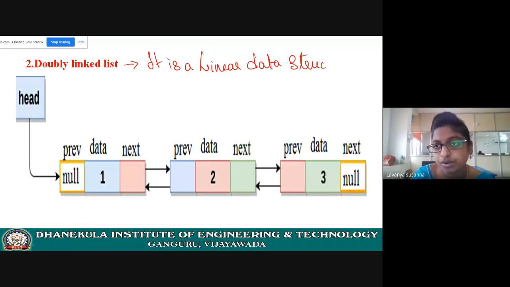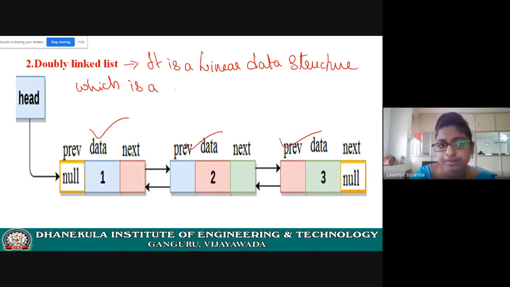Already you know what is meant by linear data structure, right? Where elements are arranged in some linear fashion. It is a linear data structure which is a collection of nodes. All these are nodes only.